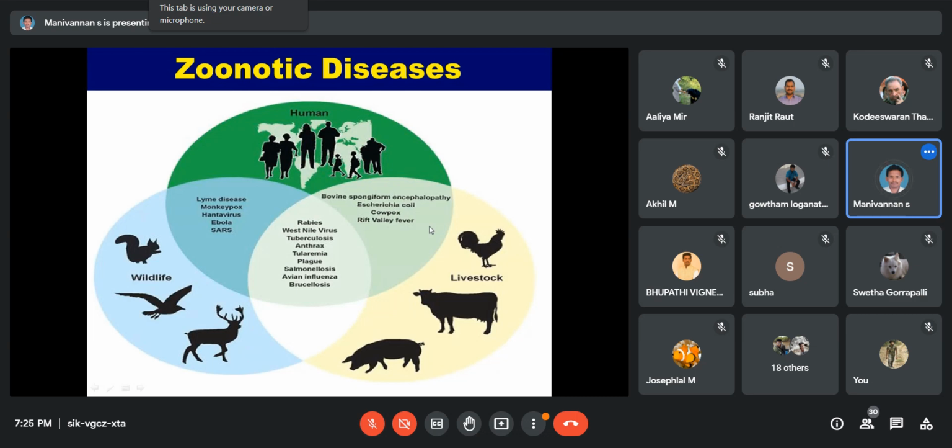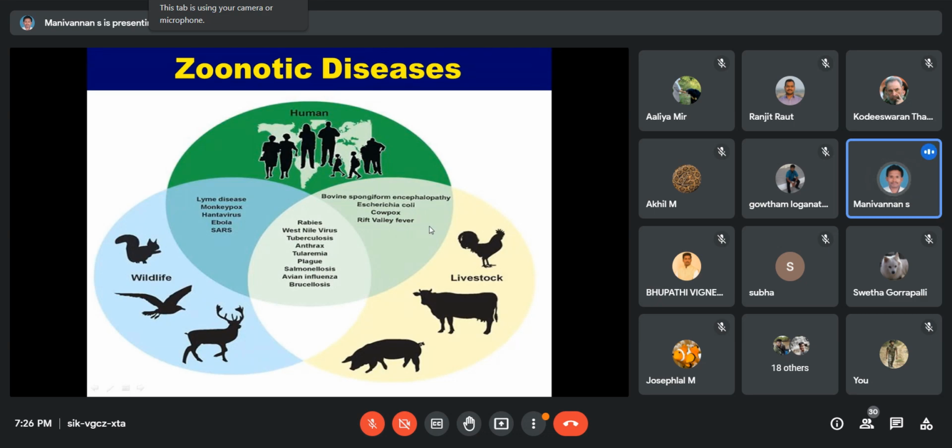The Ebola virus spreads only through direct contact with the body fluid of an animal. It affects humans and non-human primates. What are non-human primates? For example, monkeys, gorillas and chimpanzees. Is it clear?